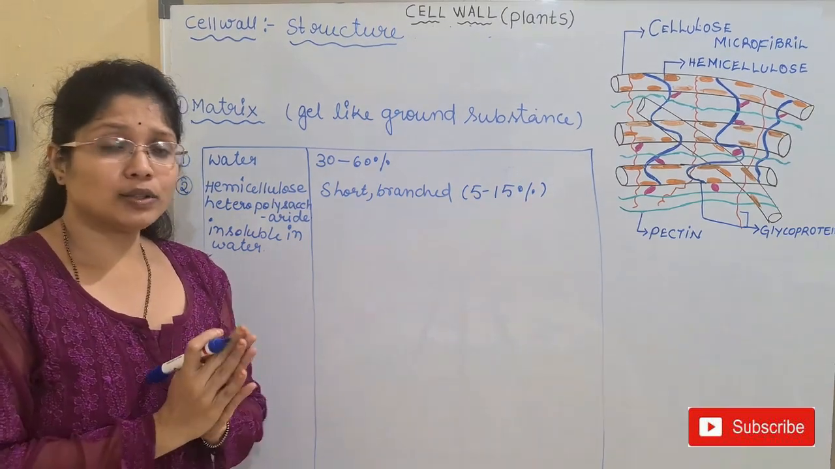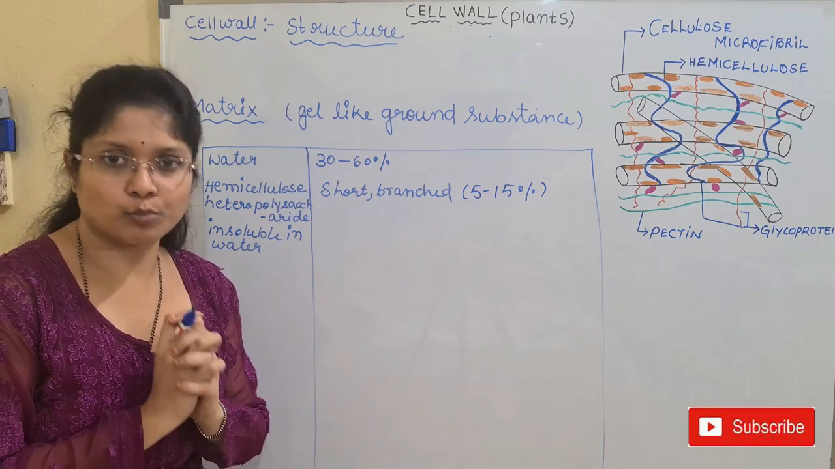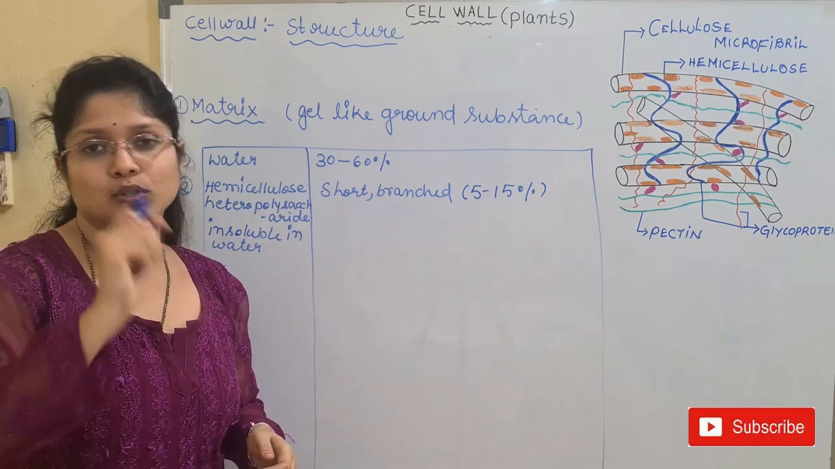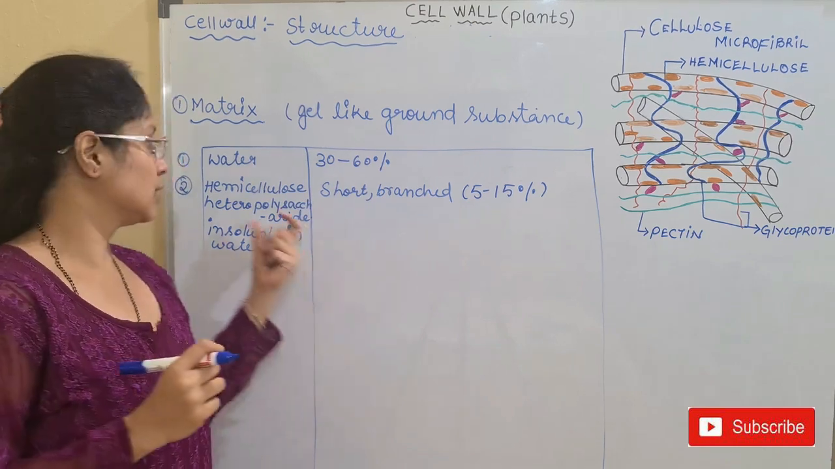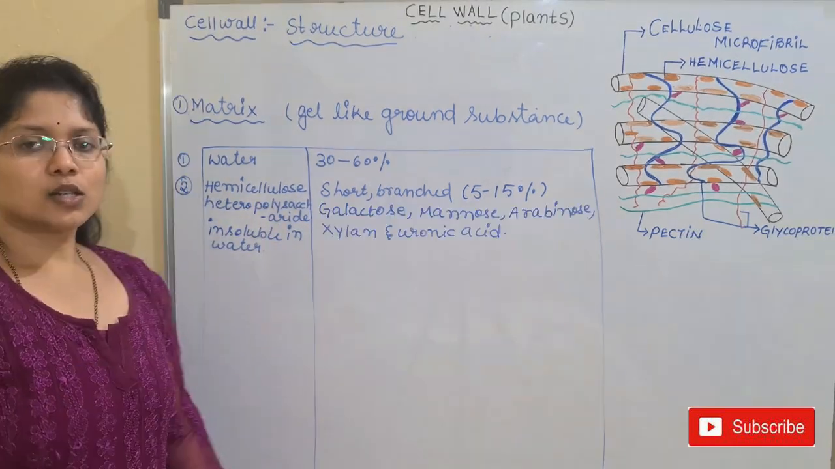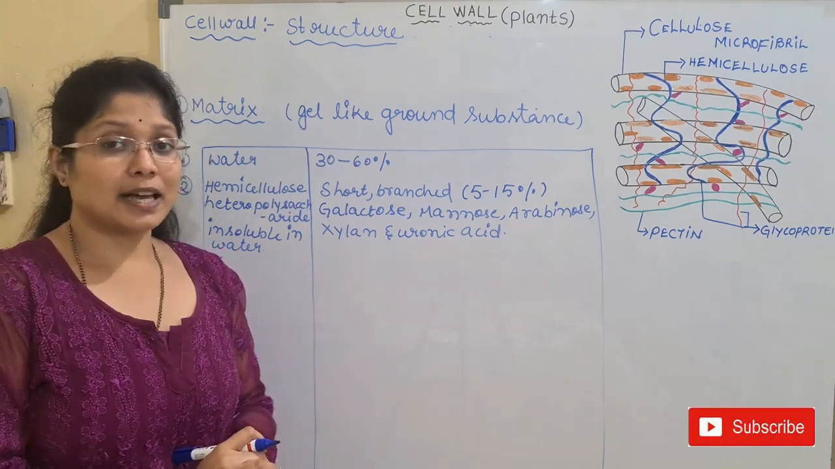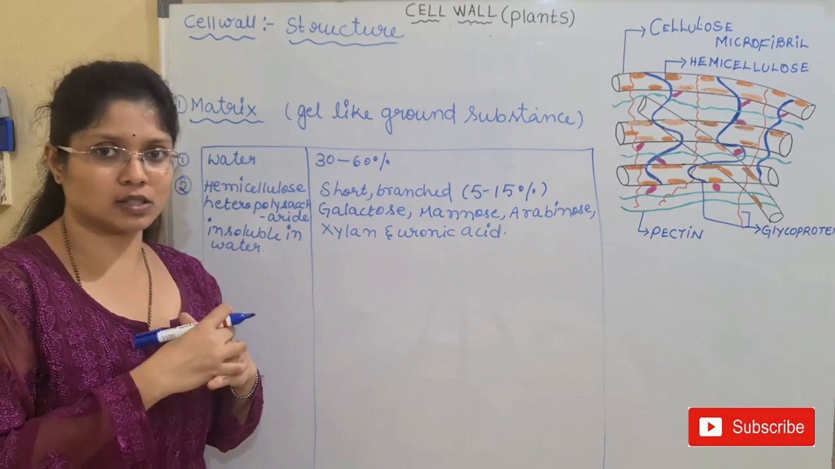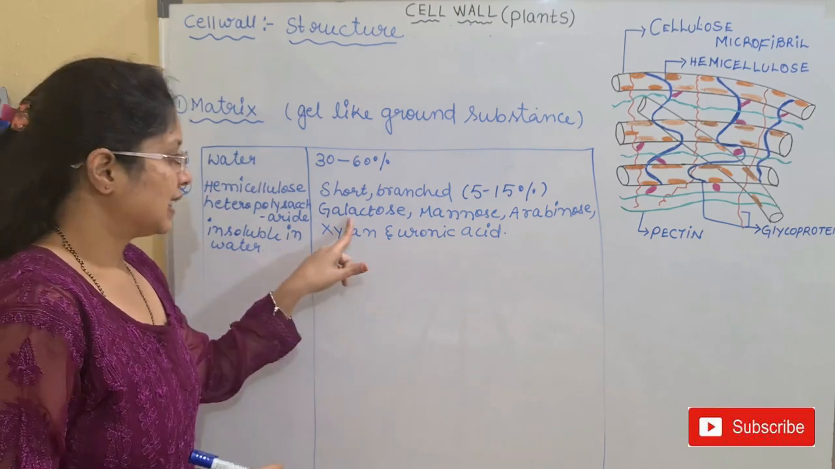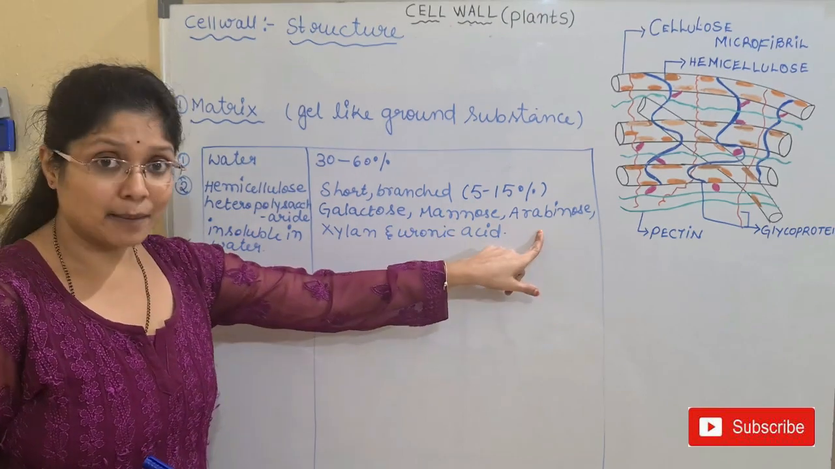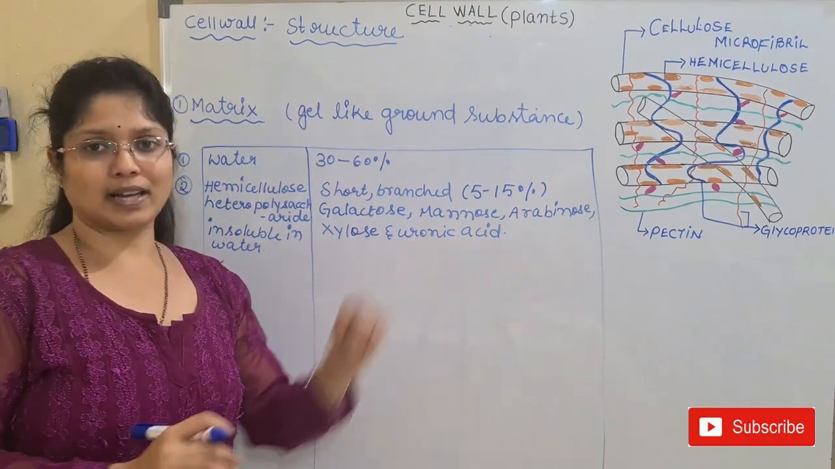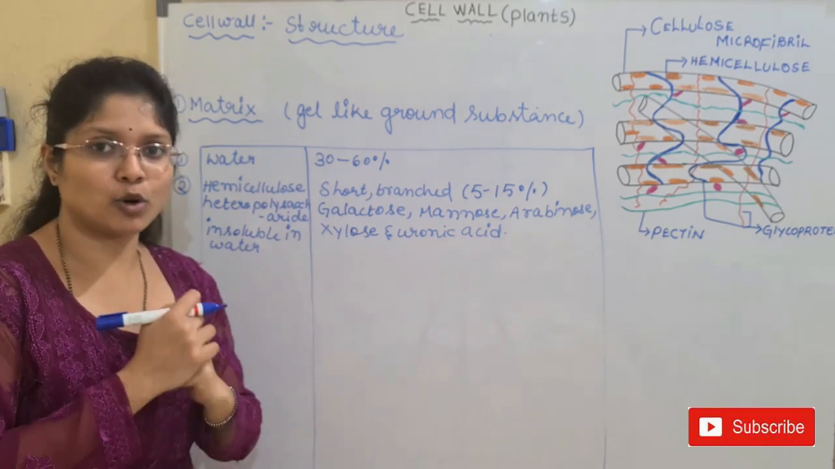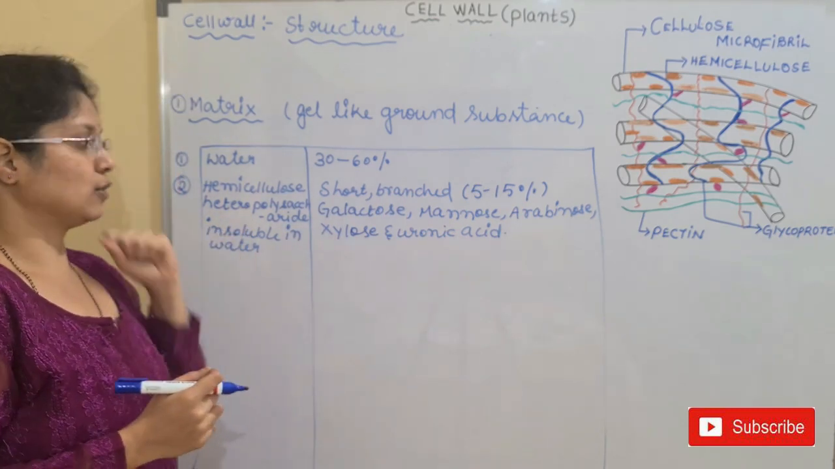Then I have told you that this hemicellulose is a heteropolysaccharide. Then it will have different types of sugar units. What types of sugars are seen in hemicellulose? That we will write now. What are the different types of sugar units present in the hemicellulose? In order to form the hemicellulose, we have different combinations of sugars. The sugars can be galactose, mannose, arabinose, xylose and uronic acid. So all these different types of sugars form the heteropolysaccharide compound, that is hemicellulose.